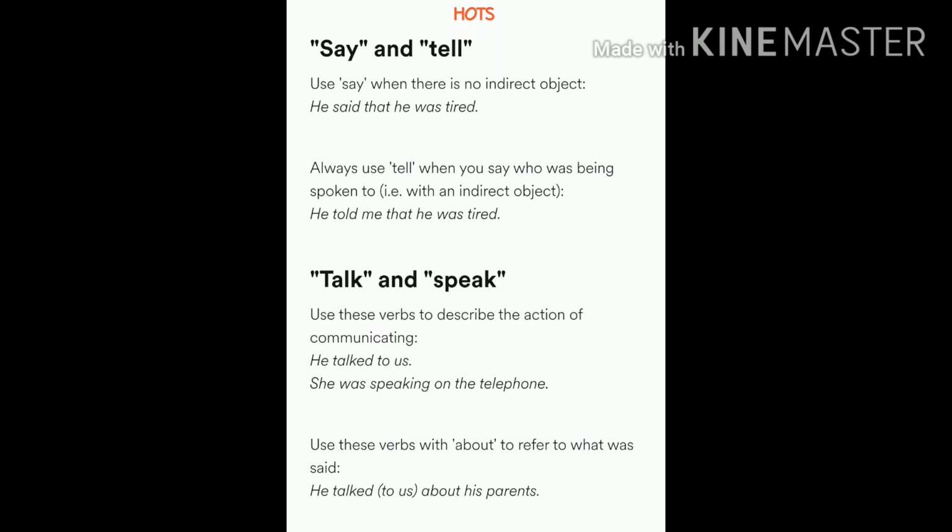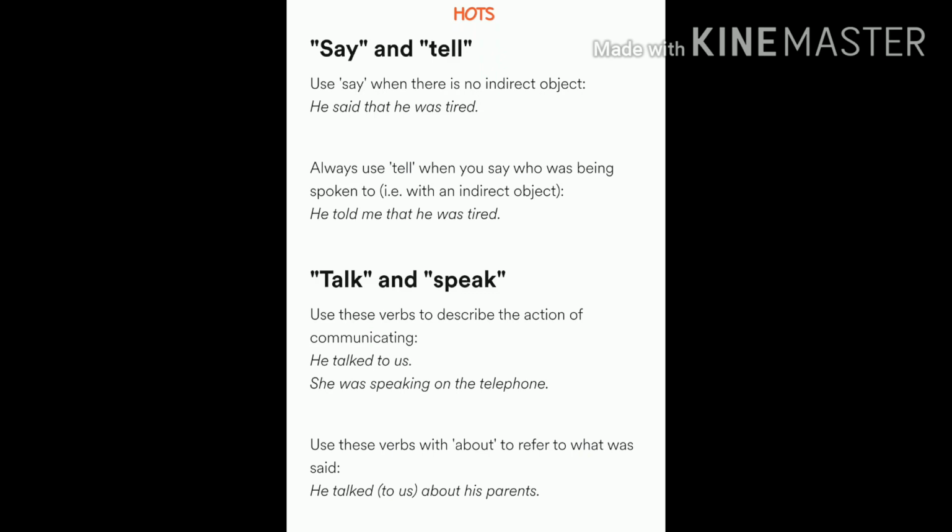Use say when there is no indirect object. Like, he said that he was tired. However, when the person is talking to someone, always use tell, because you have an indirect object over there. So, he said that he was tired is correct, and he told me that he was tired.